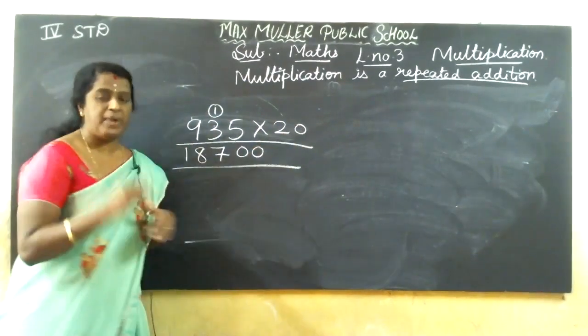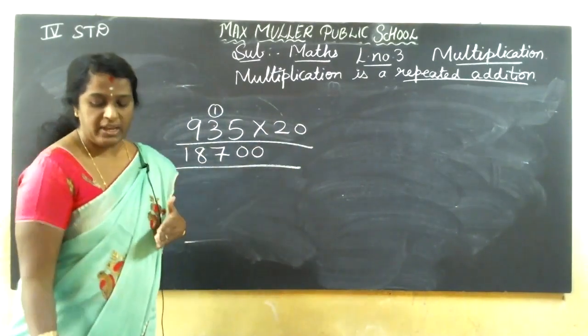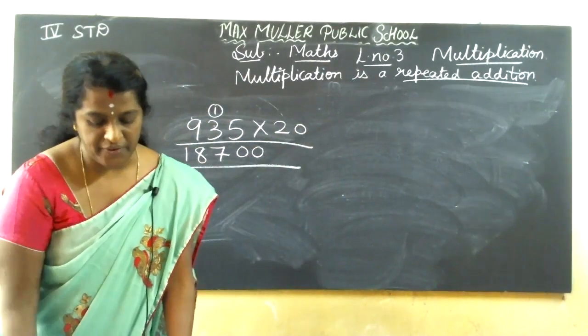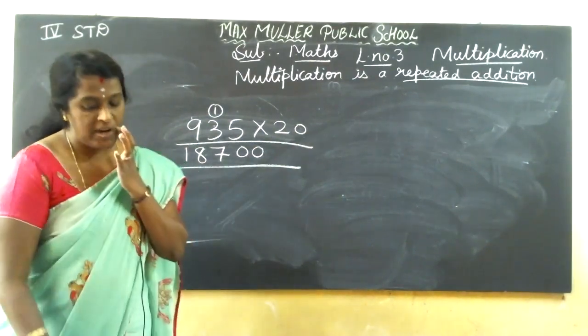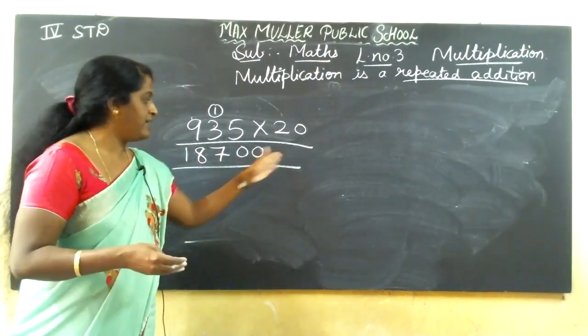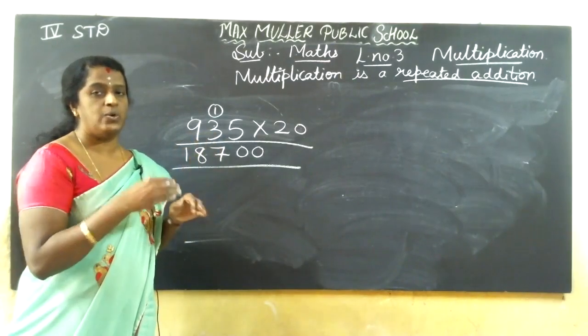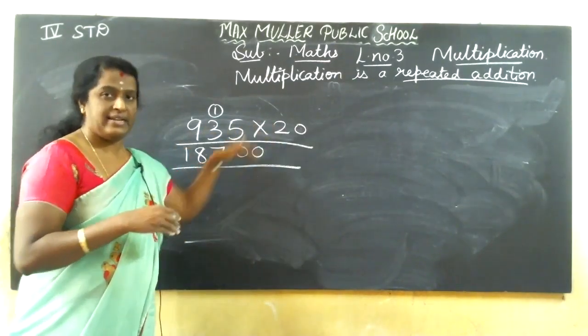So when you multiply by 20, 30, it will be repeated addition, and the answer will be different. When we multiply by 200, 300, the 0s will be added. We'll be adding 0s, but the answer will be different. So when 0 is there, we can write the direct answer.